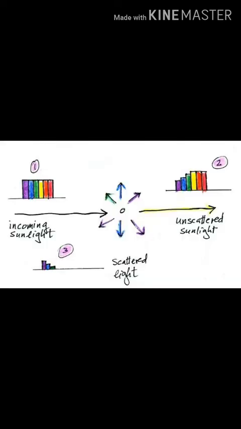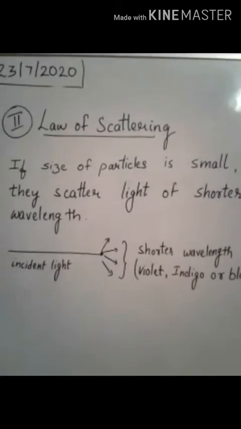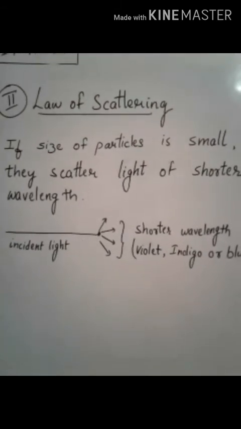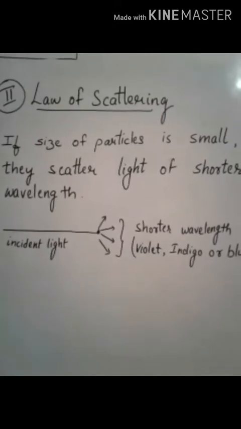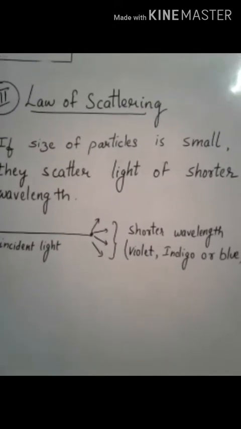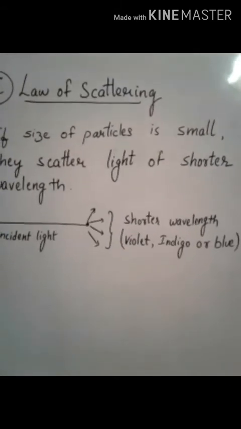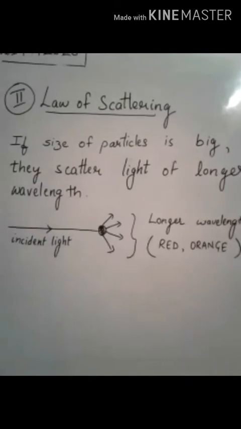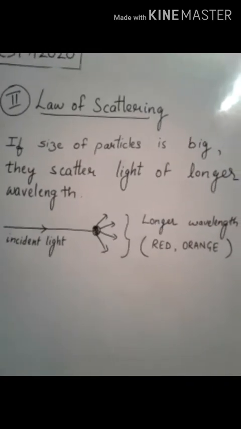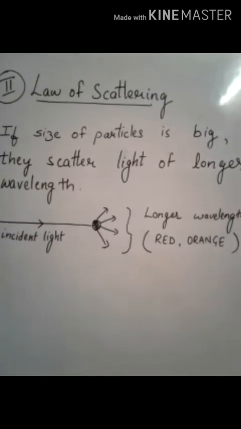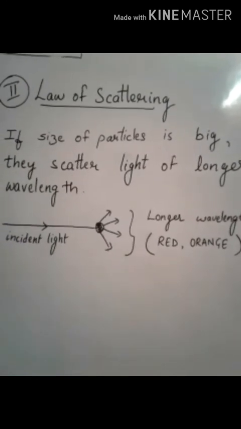Now the clear sky is blue in color, and the reason for it is the size of the atmospheric particles. According to the second law of scattering, if the size of the particle is small, it scatters light of shorter wavelength. So if this is the incident light and this is a particle, and the particle size is very small, then it scatters the shorter wavelengths like violet, indigo or blue. Also, if the size of the particle is big, then it scatters light of longer wavelength, that is red or orange color.